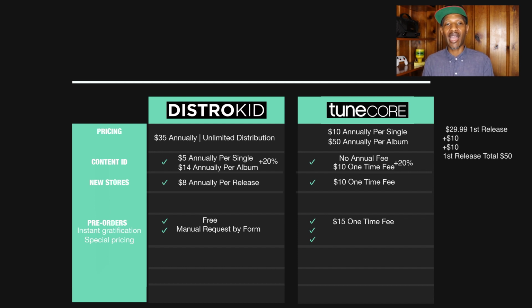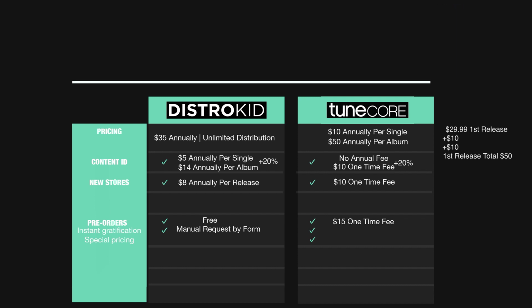Now, pre-orders have impacts on you charting and stuff because people buy it early. Those sales don't count until the first week when the album drops. Then you get a whole bunch of sales over a whole span of months that can contribute to your first week sales, which could drive up more interest in your releases by charting and things of that nature, which could result in more money. Now, both distributors offer pre-orders. Distrokid and Tunecore do pre-orders, but special pre-order pricing, only Tunecore.